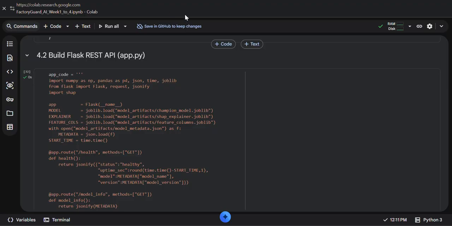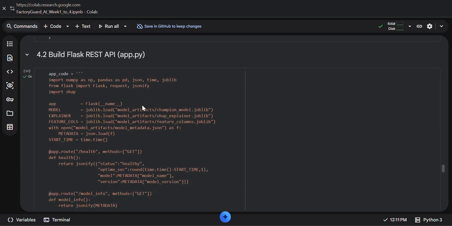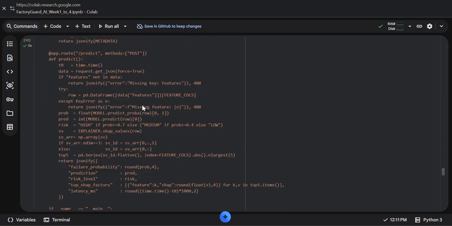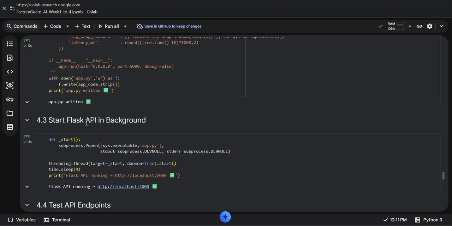API means application programming interface, not application protocol interface. In the API file, app.py is written, which opens and prints, and starts the Flask API in the background.